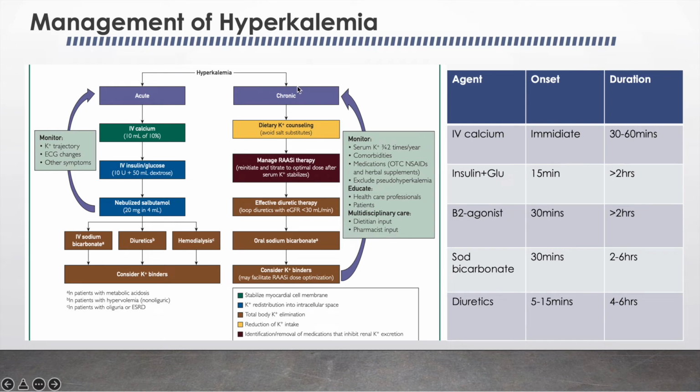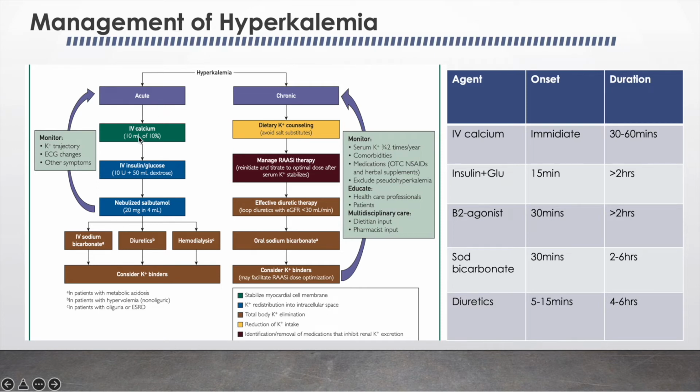So now the management of hyperkalemia. The management of hyperkalemia depends on the magnitude of increase in the plasma potassium concentration and the presence or absence of ECG changes or neuromuscular symptoms. So it can be acute or chronic. Acute treatment is indicated for marked ECG changes or severe neuromuscular weakness. So how do we manage acute hyperkalemia?